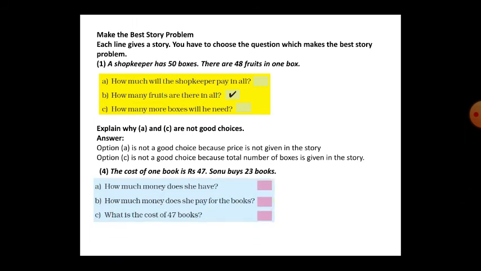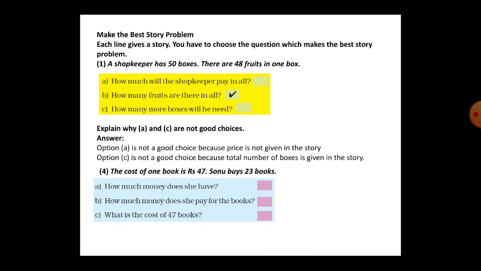The cost of one book is 47. Sonu buys 23 books. Now see here, the cost of one book is rupees 47. Sonu buys 23 books. How much money does she have? It is a wrong question. How much money does she pay for the books? What is the cost of 47 books? So what is the question here? What question can you choose?